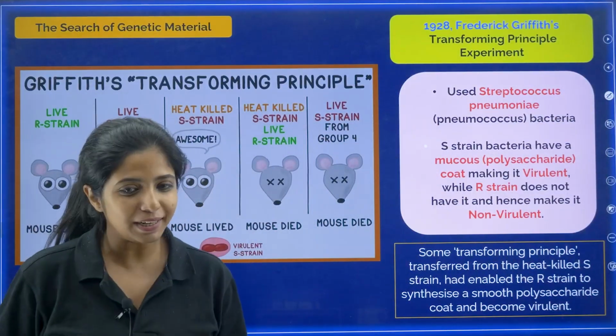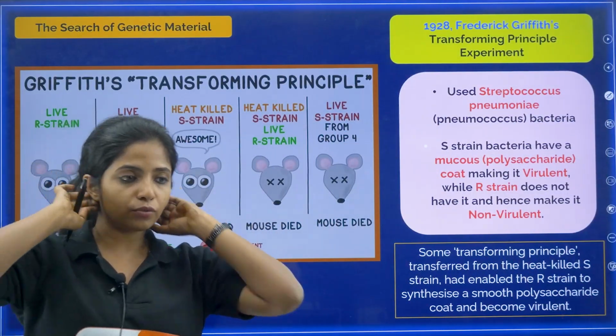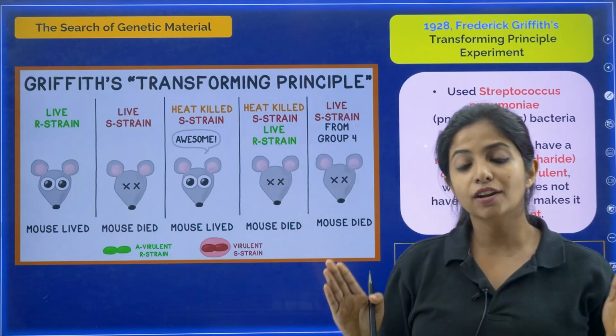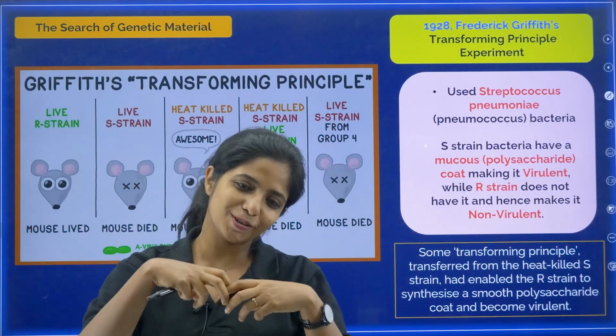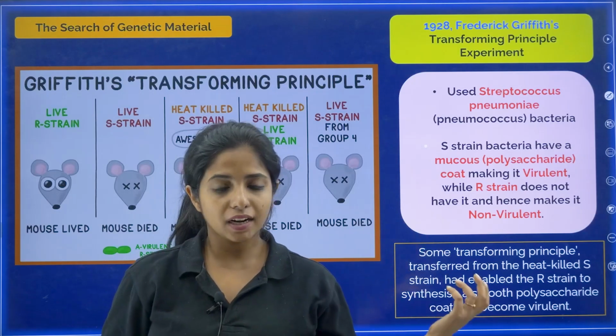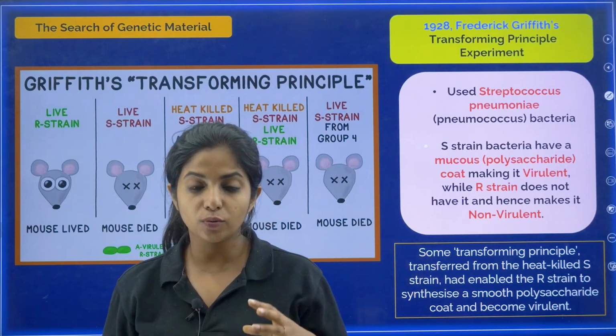The search for genetic material. So until now, one problem is sorted, that is we can fit our DNA into the nucleus by converting it into chromatin, into a more condensed way.